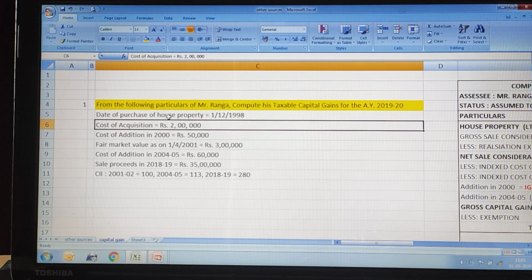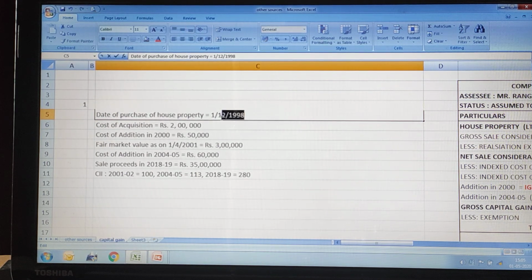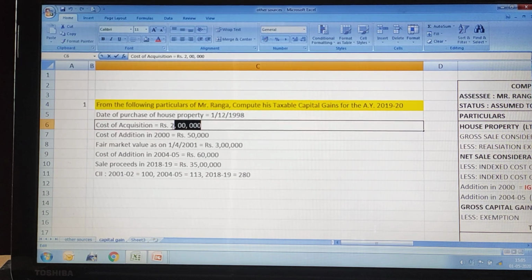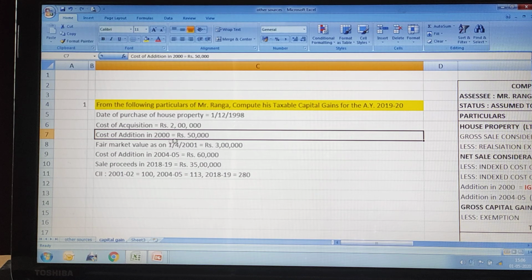They purchased this property in 1998 for rupees 2 lakhs. Cost of addition in 2000 is rupees 50,000. So after 2-3 years, they made an alteration or improvement, for which they spent 50,000 rupees.